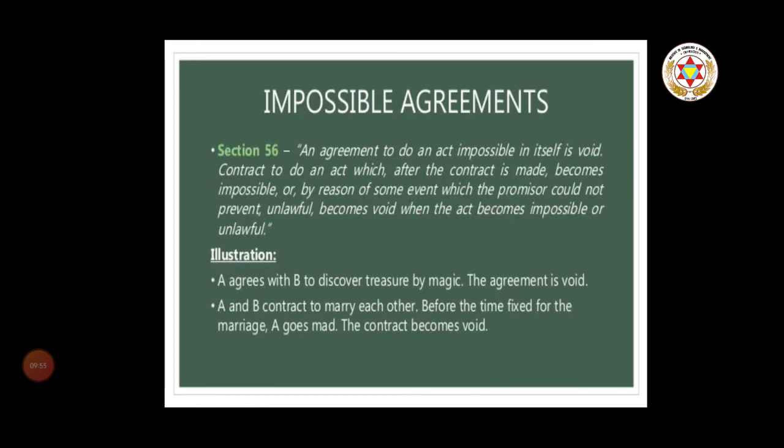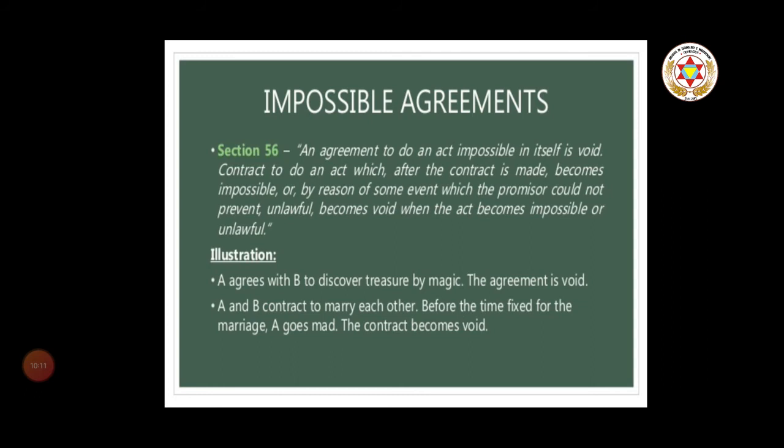Next is impossible agreement. An agreement to do an act impossible in itself is void. A contract to do an act which, after the contract is made, becomes impossible, or by reason of some event which the promisor could not prevent, unlawful, becomes void when the act becomes impossible or unlawful.